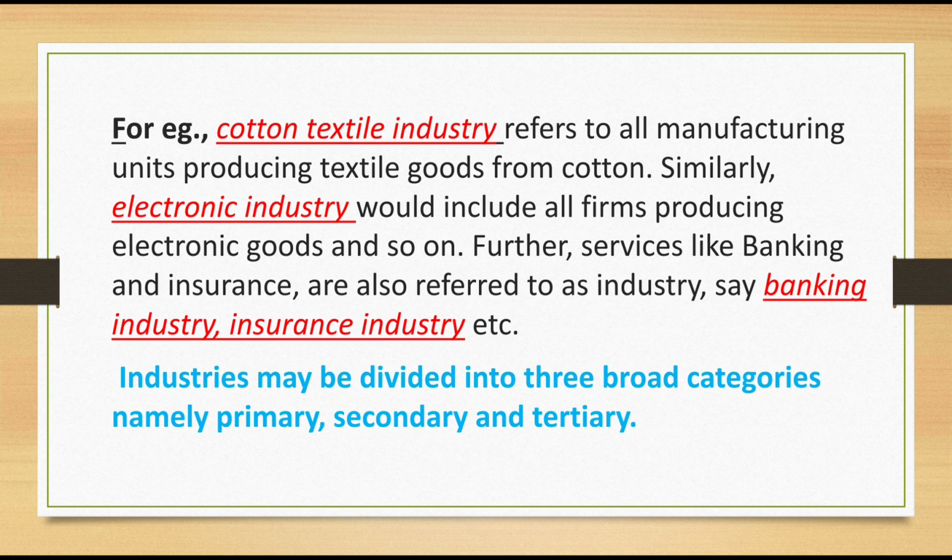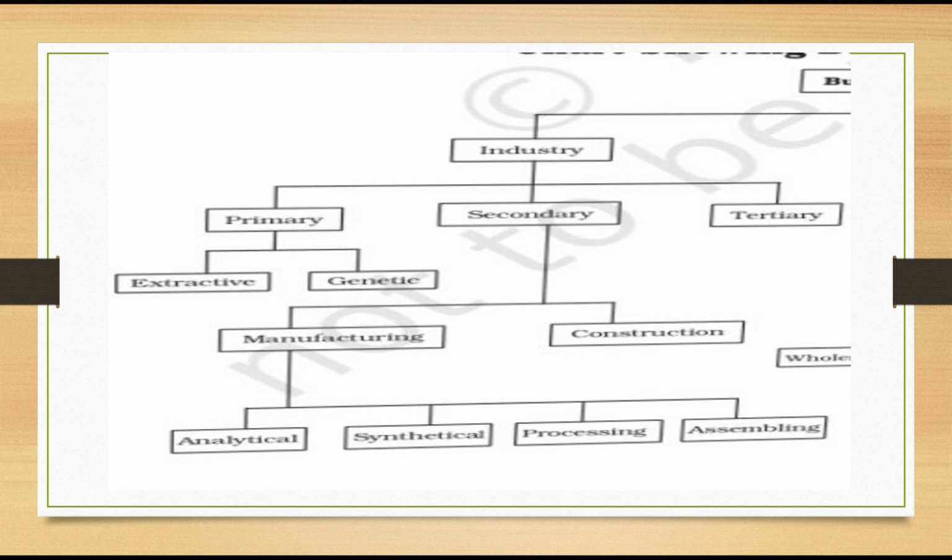Next, industries may be divided into three broad categories. Namely, the three main classifications of industry: primary industry, secondary industry and tertiary industry. Let's start with the explanation of each one. Here I have shown the industry classification. Business is classified into primary, secondary and tertiary. Primary: extractive and genetic. Secondary: manufacturing and construction. Manufacturing is again classified into four: analytical, synthetical, processing and assembly. Tertiary has no further classification. Ready?